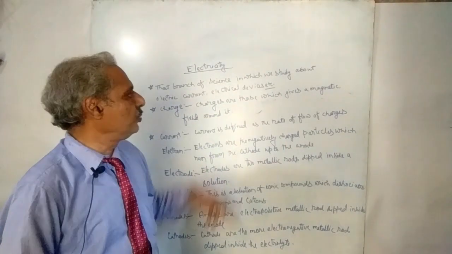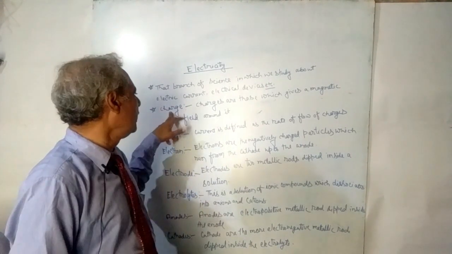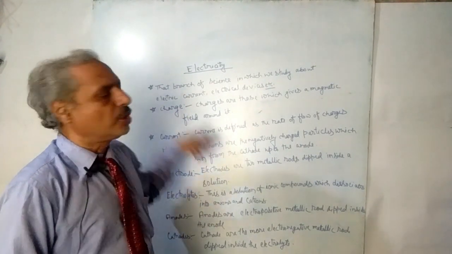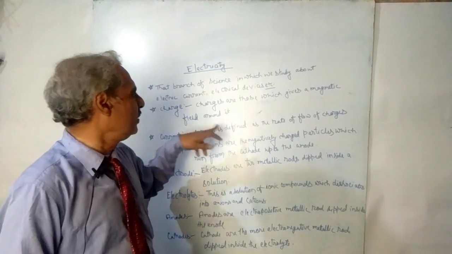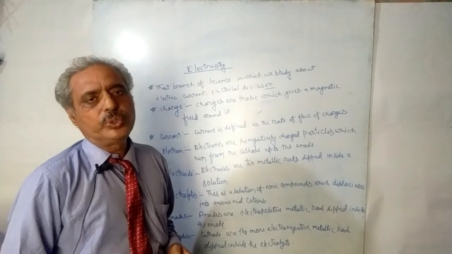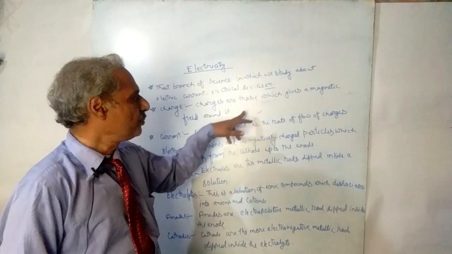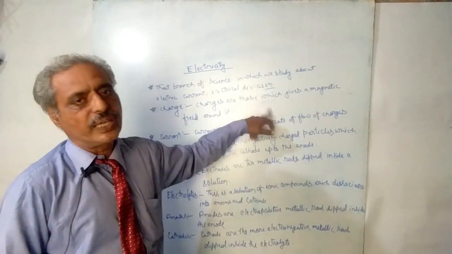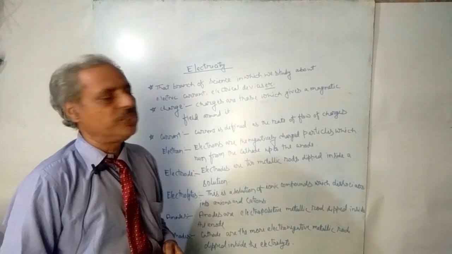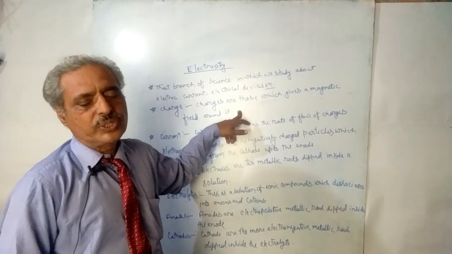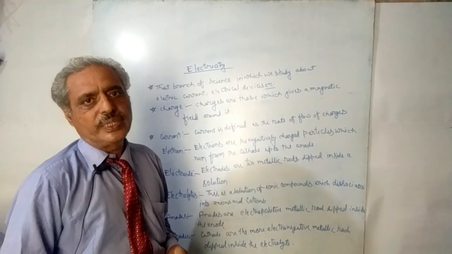So charges are those which give some magnetic field around them. And how many kinds of charges are found? There are two types of charges. You already know that these two types of charges are positive charge and negative charge. Then you try to confirm here what is positive charge, what is negative charge, and how these charges are produced. First of all, you try to know all the elements known up to this date.